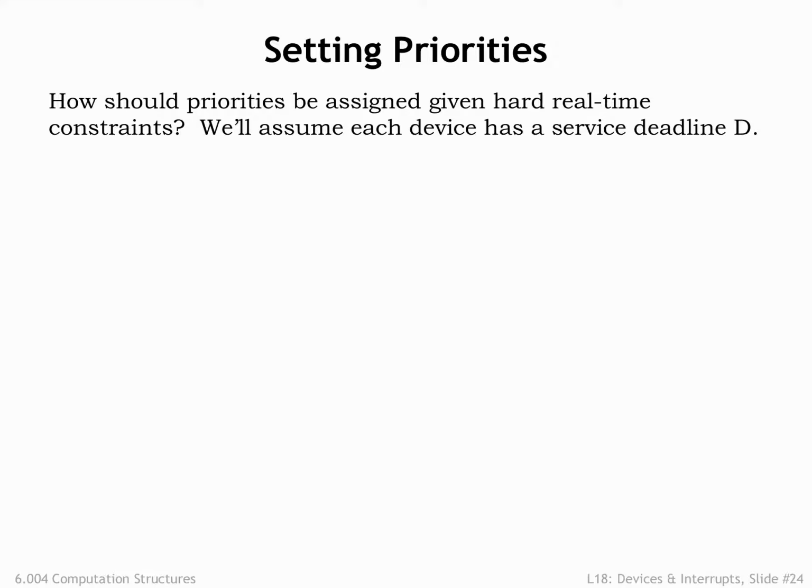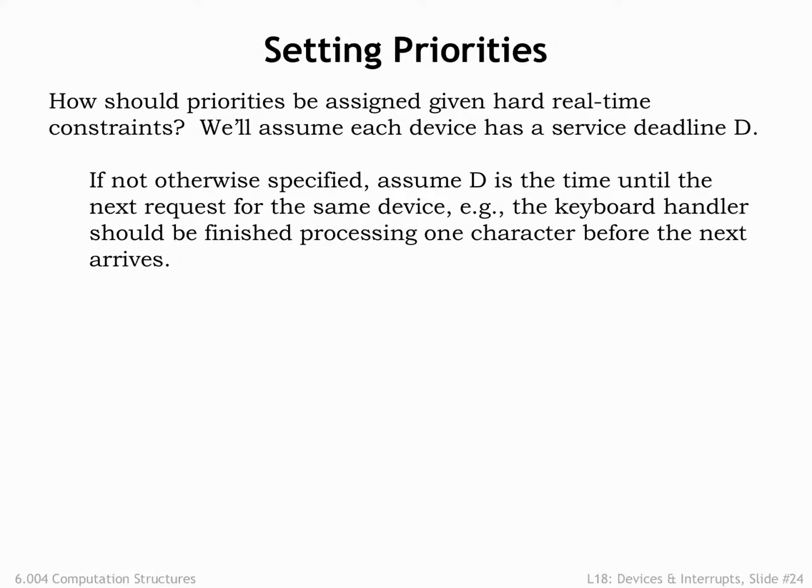We'll assume each device has a service deadline D after the arrival of its service request. If not otherwise specified, assume D is the time until the next request for the same device. This is a reasonably conservative assumption that prevents the system from falling further and further behind. For example, it makes sense that the keyboard handler should finish processing one character before the next arrives.